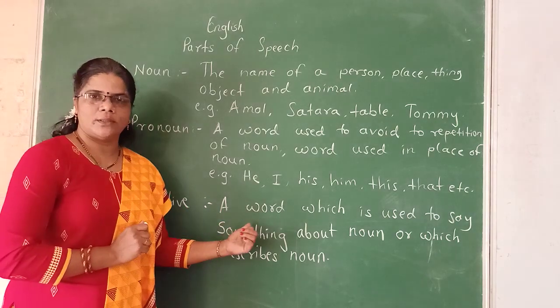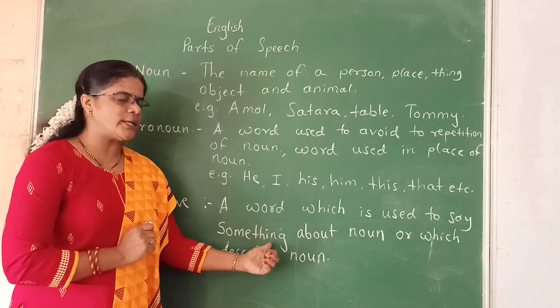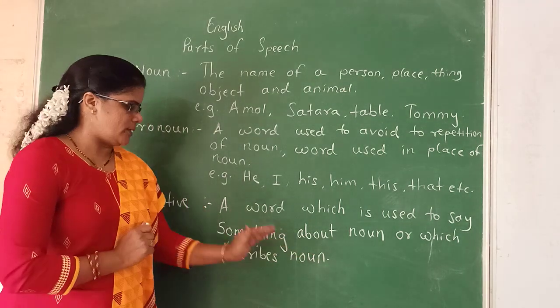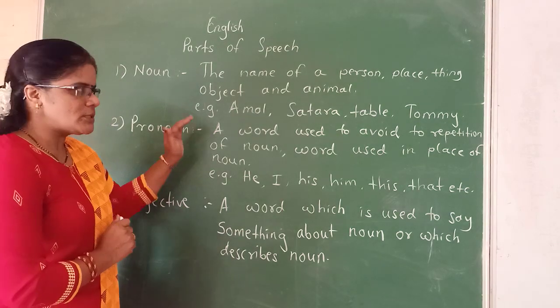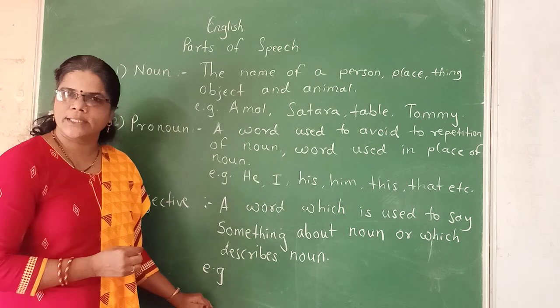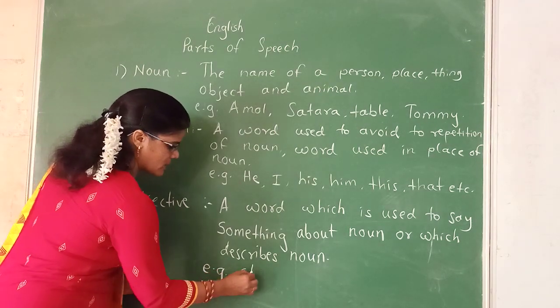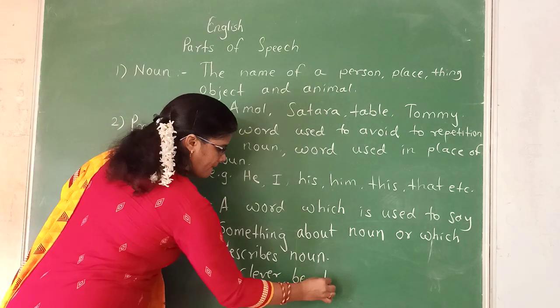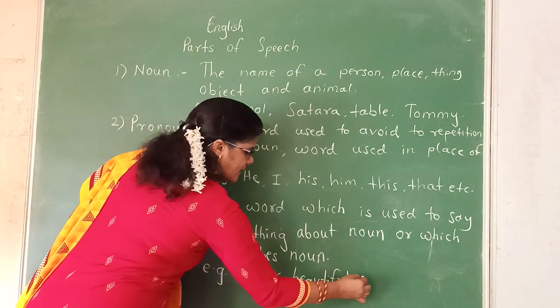So, a word which is used to say something about noun, it is called as an adjective. Here we have seen these three parts of speech. Here we have to see examples of an adjective, and those examples are clever, beautiful, active.